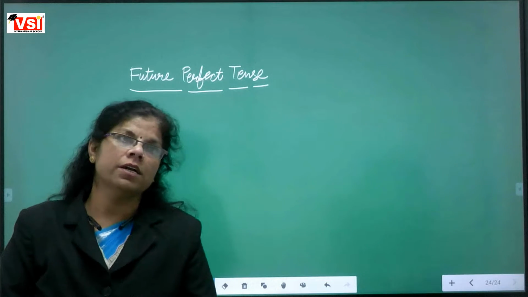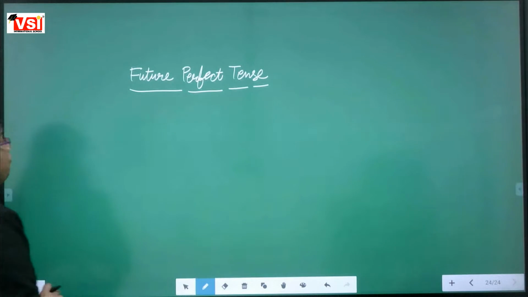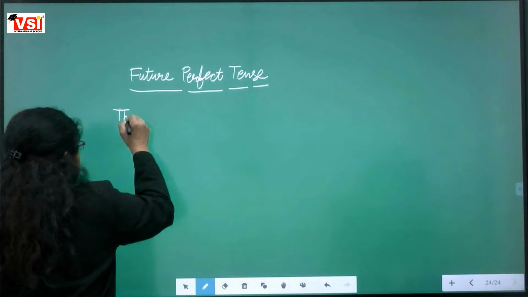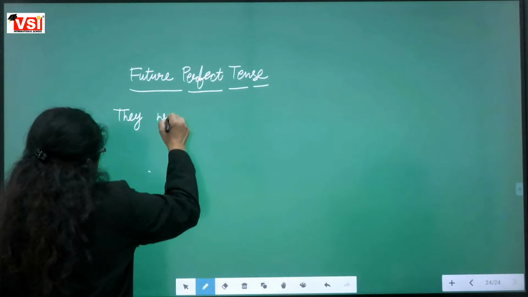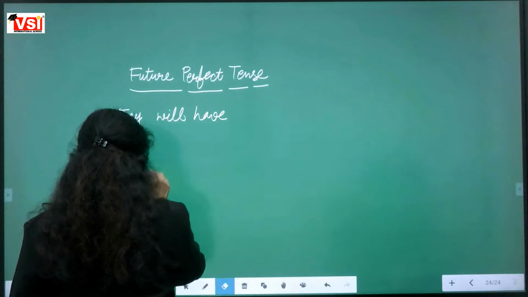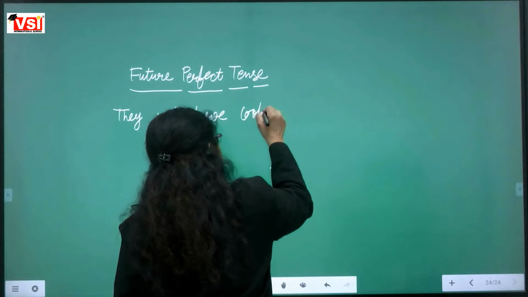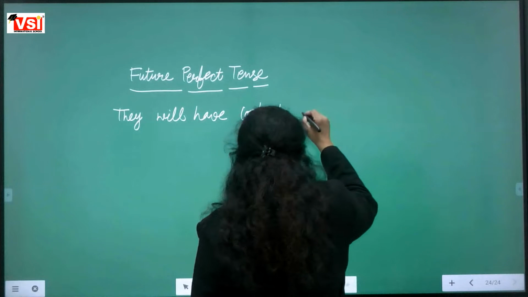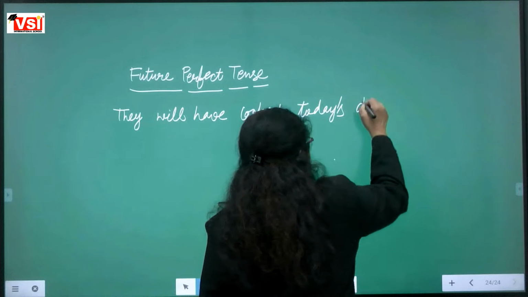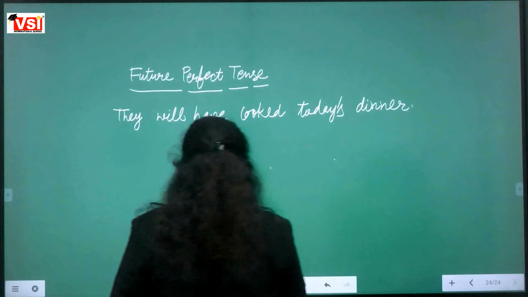Right now we will take an example of future perfect tense. They will have cooked today's dinner.